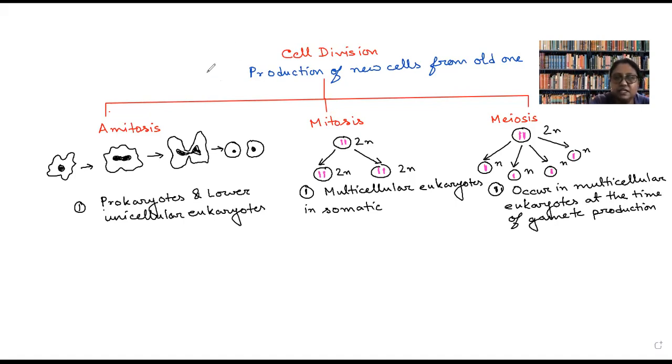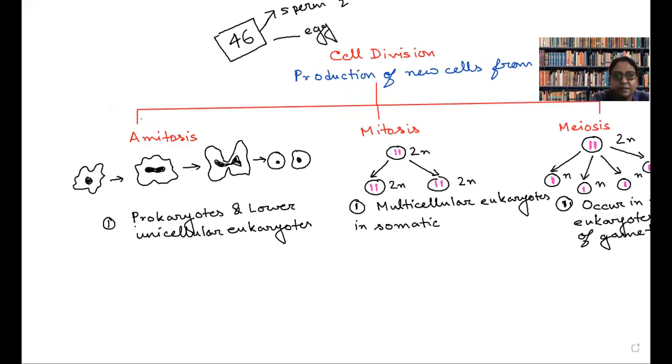You know, when I was teaching you nucleus, I told you that the chromosome number of a species is fixed. For example, for human, in case of a normal human being, it should be 46. So at the time of gamete production, when a male is producing sperm or a female is producing, consider, egg, if the chromosome number of sperm and egg is 23 and 23, then only when they fuse again will they give the chromosome number 46.